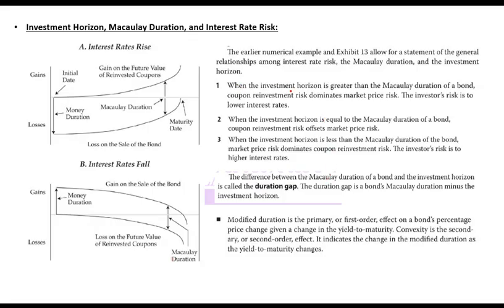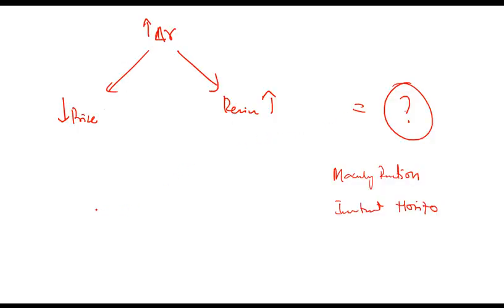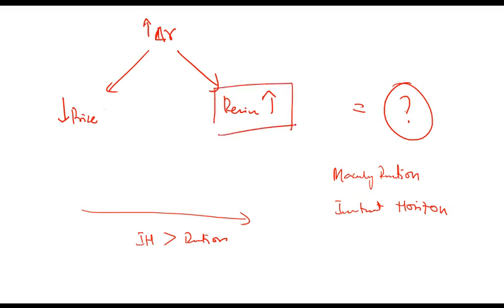How? Remember, when investment horizon is greater than Macaulay duration, that is, if you are investing for a longer period than Macaulay duration, this means you are more exposed to reinvesting your income. If you are holding for a longer period, you are more exposed to reinvesting your income. In that case, this impact will be higher. If investment horizon is greater than duration, reinvestment risk will dominate.